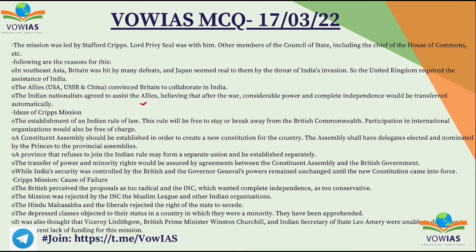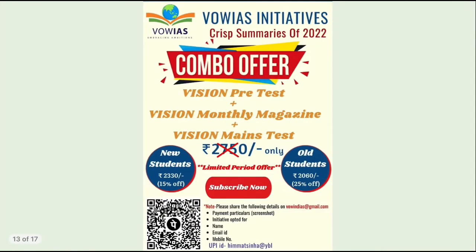You can say it gave the right for a state to secede from the Indian union if they don't want to stay with India. Because of this, the Indian National Congress objected to this, and even the Muslim League objected to the Cripps mission. So the Cripps mission was an entire failure at the end of the day. It was thought that Viceroy Linlithgow, British Prime Minister Winston Churchill, and Secretary of State for India Leo Amery were unable to do justice, and there was a lack of funding for this mission. So all of these things were there, and the depressed classes, along with Hindu Mahasabha, also objected to this Cripps mission. Right? And these are the 5 questions of the day.